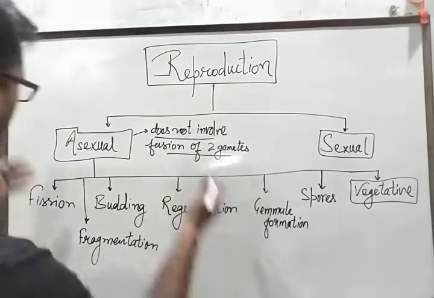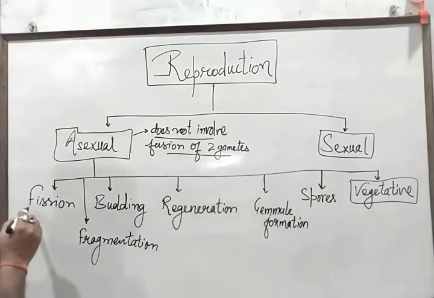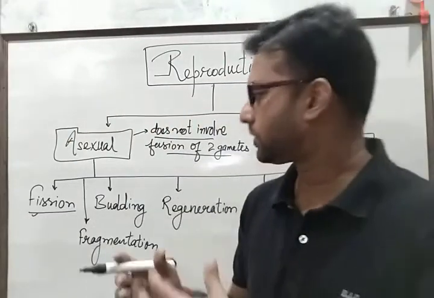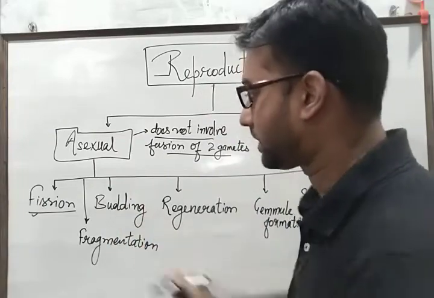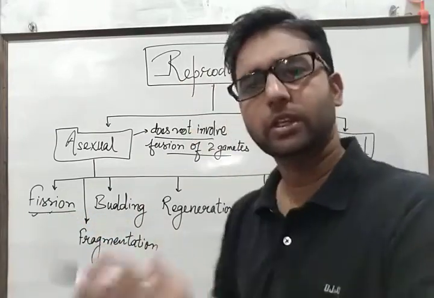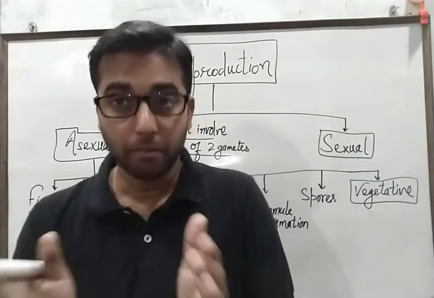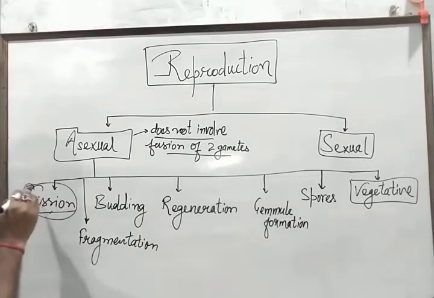Okay, so asexual reproduction is further classified. These are some methods by which asexual reproduction takes place. Asexual reproduction takes place either by fission. Fission can be further classified into binary fission and multiple fission.